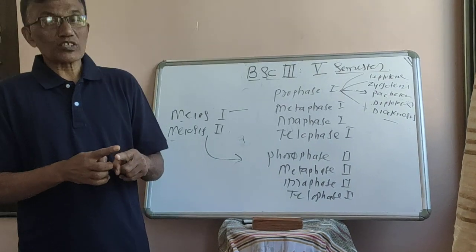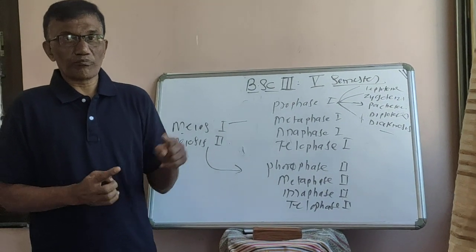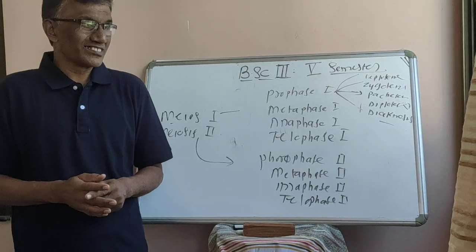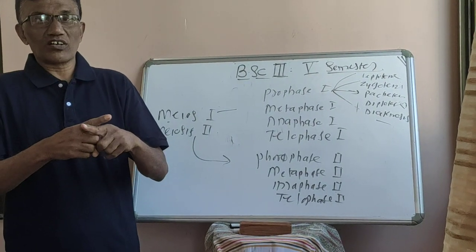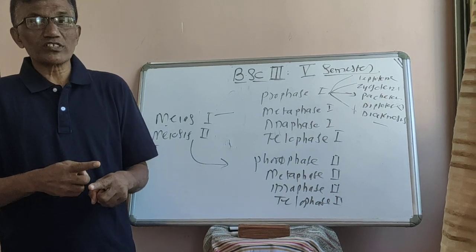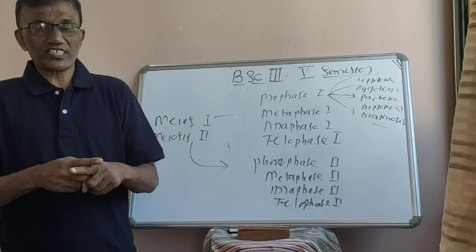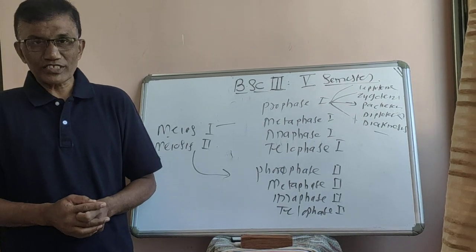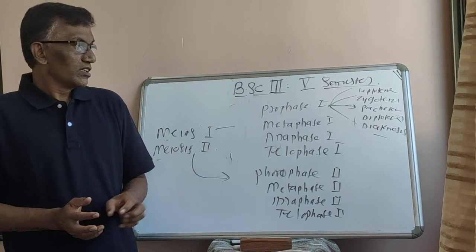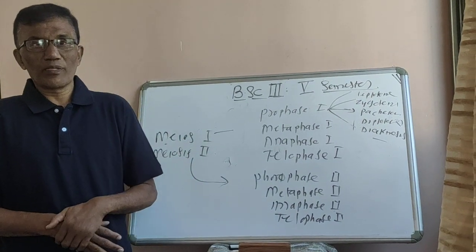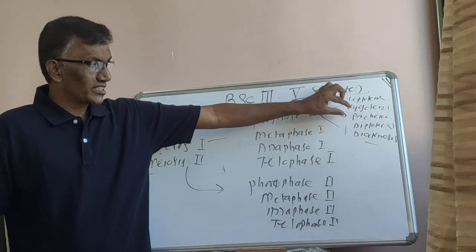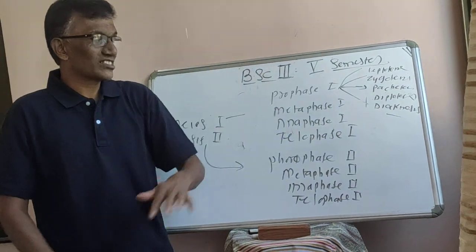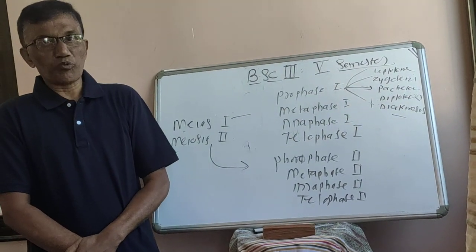Here, one chromatid arm from the maternal side and another chromatid arm from the paternal side cross each other, means two non-sister chromatids cross each other, and that crossing is known as chiasmata, and the process is known as crossing over. The formation of chiasmata and crossing over is an important characteristic of Pachytene.